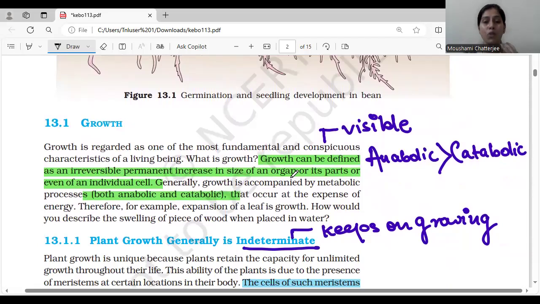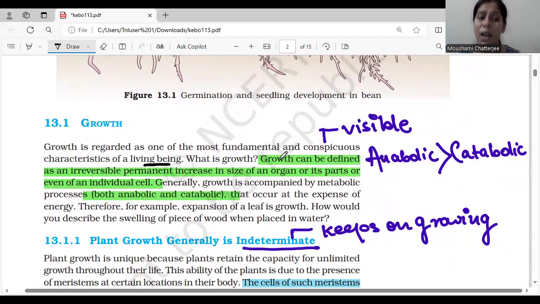Now, when we talk about growth, what is growth basically? What do you know about growth? Like, can we say an increase in height? Okay. What are the other factors which we will understand? So growth is regarded as one of the most fundamental and conspicuous characteristics of a living being. When we talk about a living being, we know that there should be growth. Unless that, we cannot determine whether it is living or non-living.